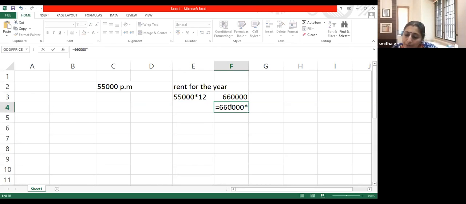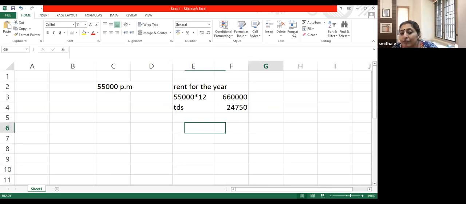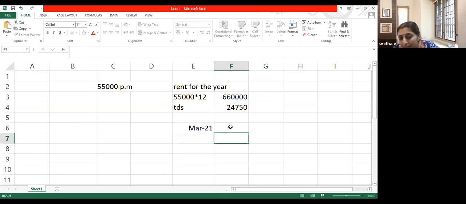6,60,000 into 3.75 by 100 is 24,750. This is the total TDS for the year. Now, when would you deduct this TDS of 24,750? You would deduct TDS from the March 2021 payment. When you pay rent, you won't pay 55,000. You will pay only 55,000 minus 24,750. This is the rent which you pay in March.